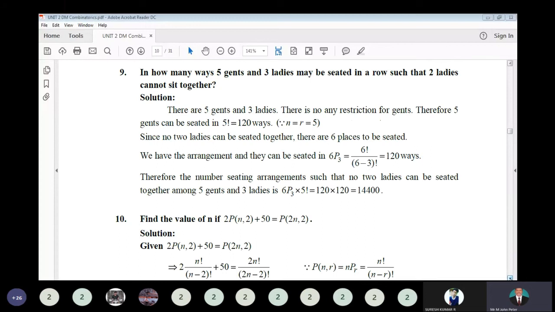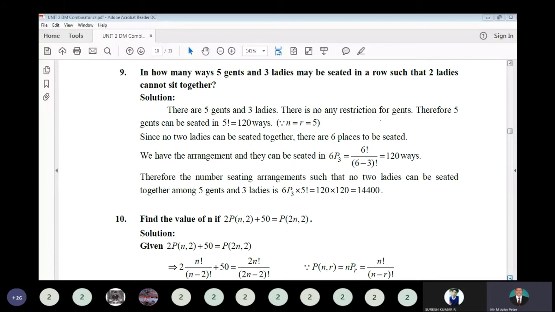So 3 ladies are there, but they should not sit together. So in between the gents, you have to put seating for the 3 ladies. Around 5 gents, we have 6 vacant places. There you can allocate 3 ladies. So that is 6P3 ways you can arrange.